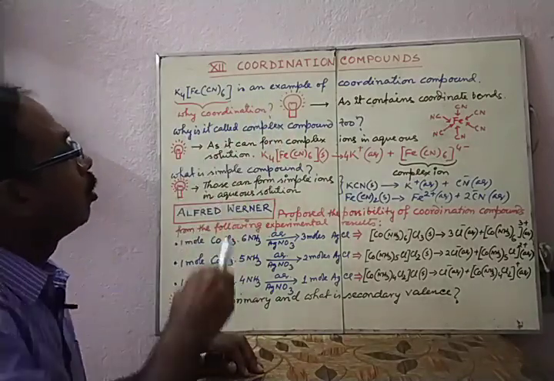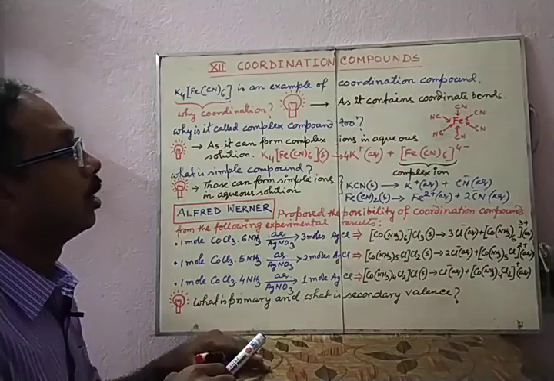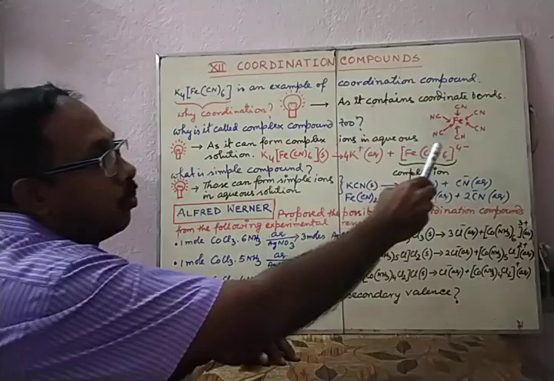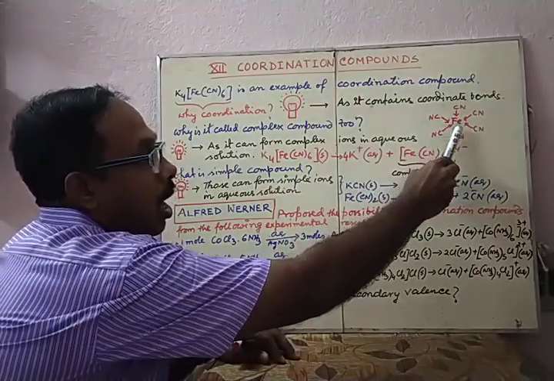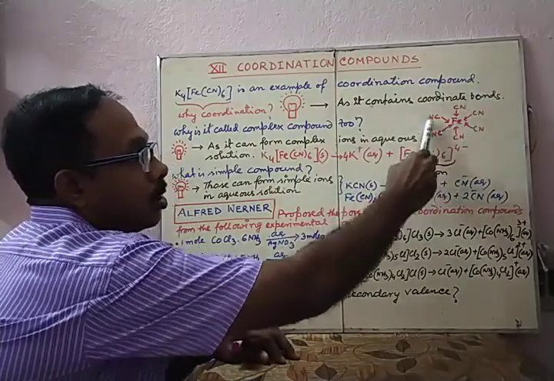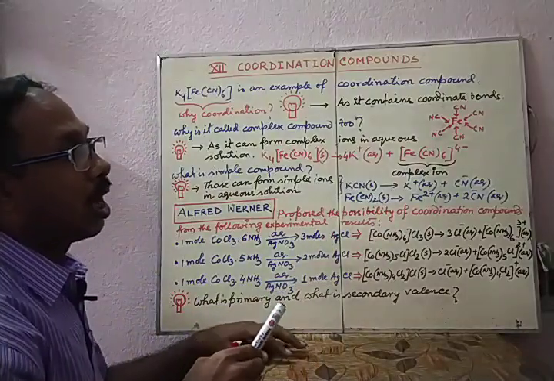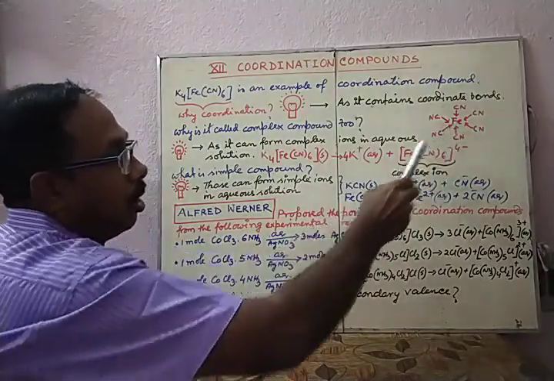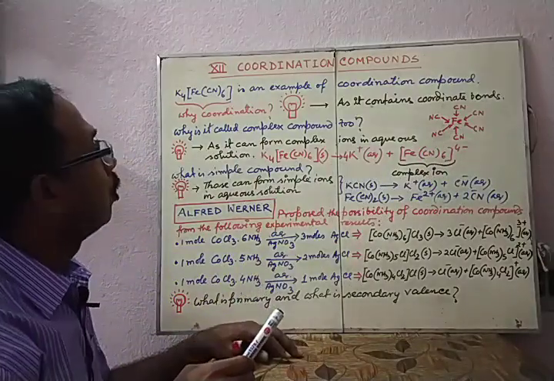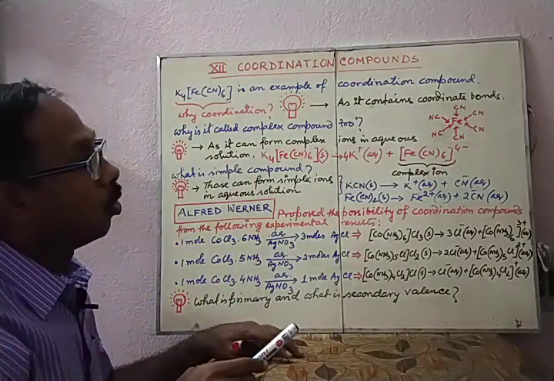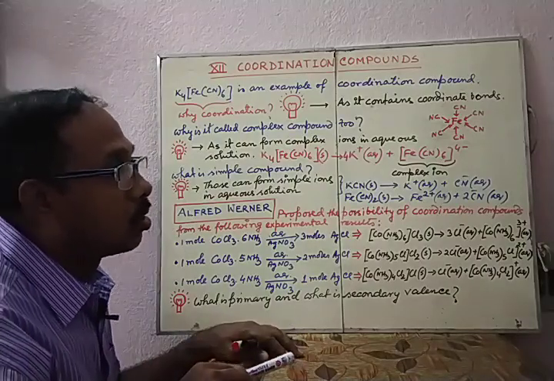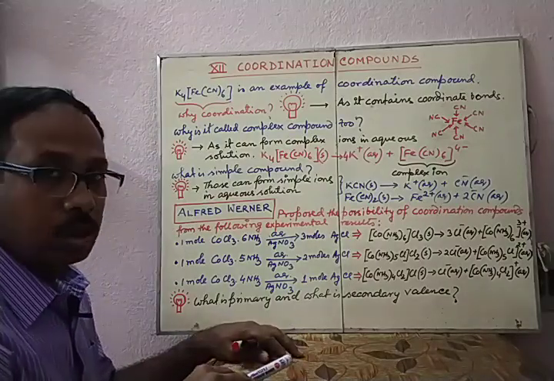Now why is it called a coordination compound? The answer is, in this compound, there is a part where a central metal ion is associated with some ions, those are forming coordinate bonds with the central metal ion. So the speciality of this kind of compound is the coordination bond or coordinate bond. These are also called dative bonds.